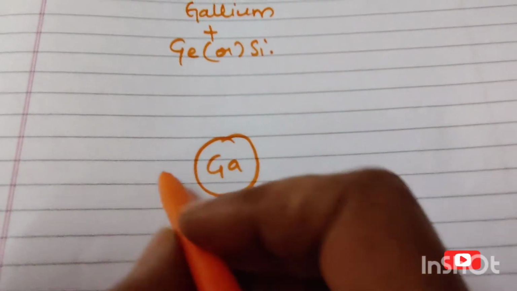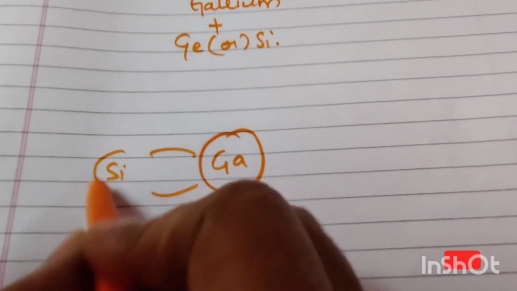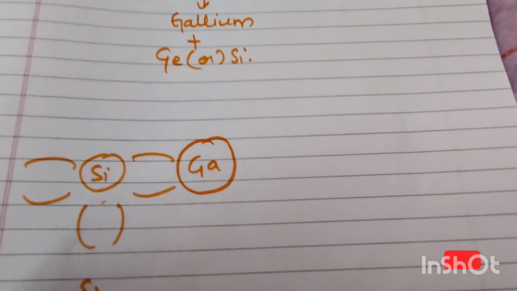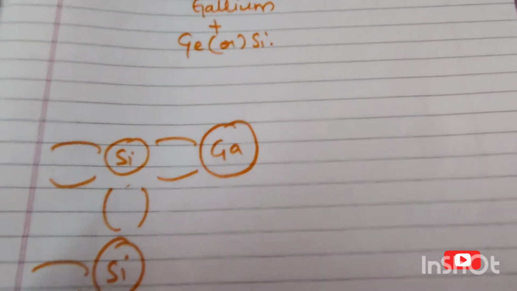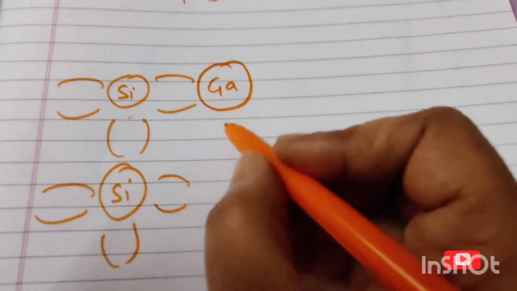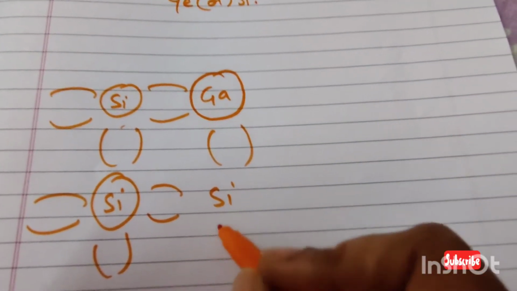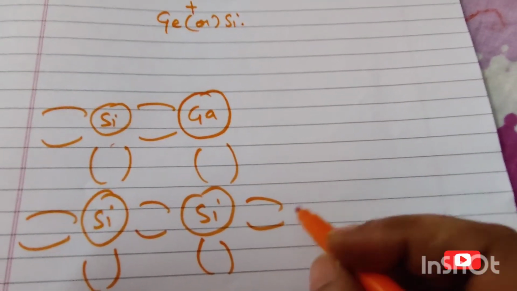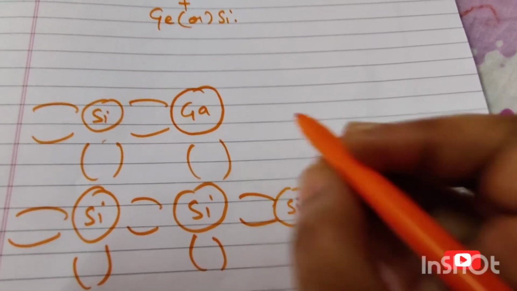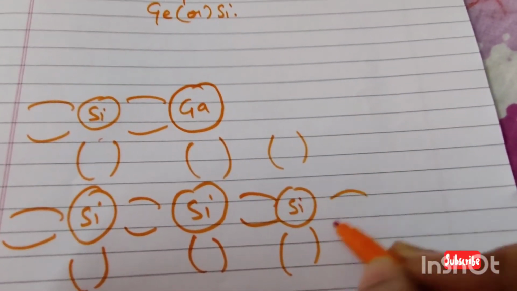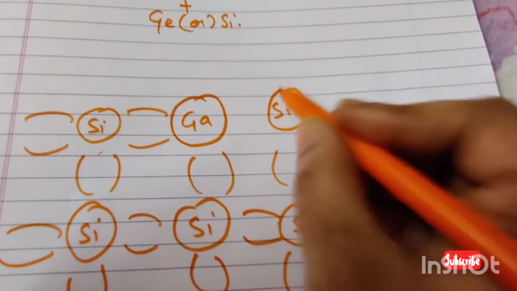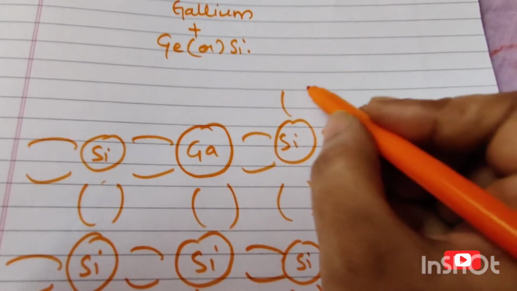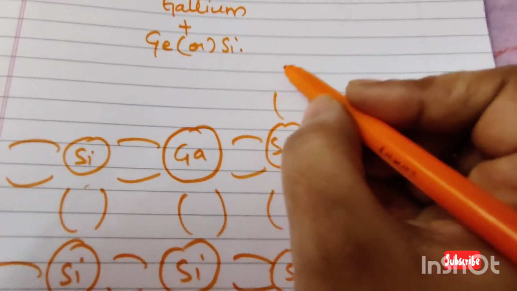Here I am taking silicon for this gallium. You can either take germanium also, no problem. These are very simple diagrams to understand.